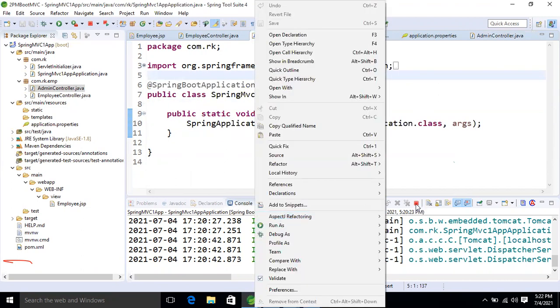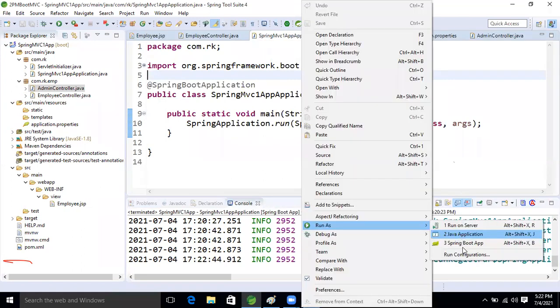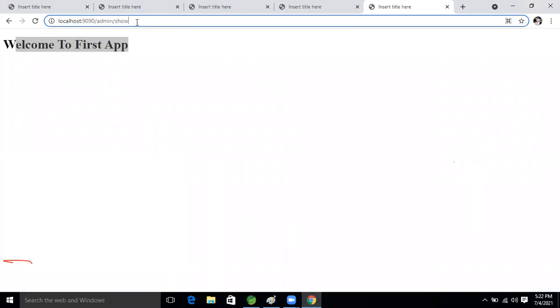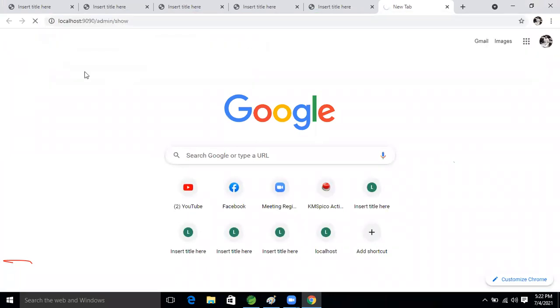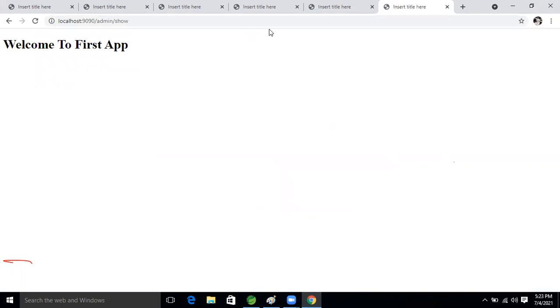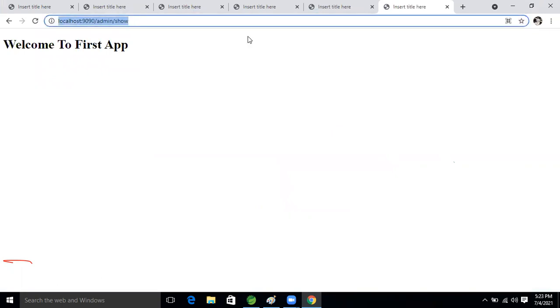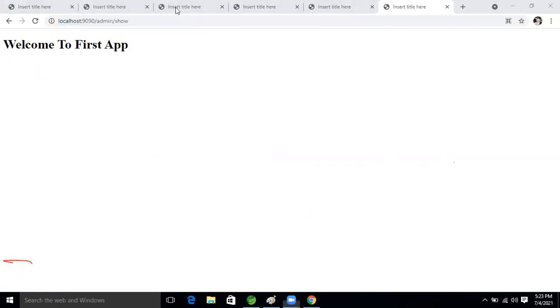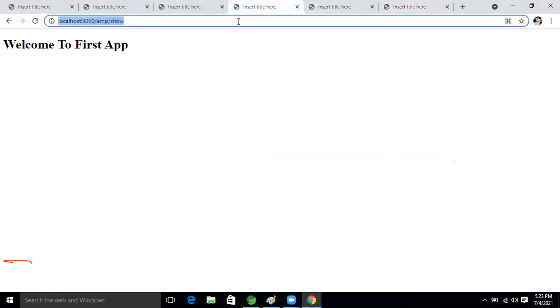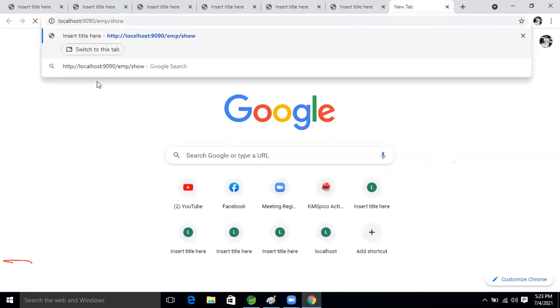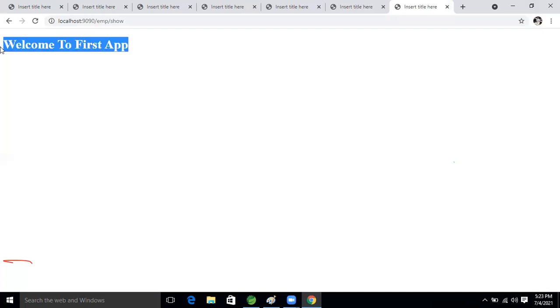Now run the same application, guys, and we are still able to get the result. This is the admin, right? Now I'm opening another tab, hit it and see that we are getting the admin result, right? Same like here, I'm going to take employee in a new tab. Copy this one and paste it in the new tab. Can we get the result here also, guys? Yes, Ravi. So now the thing is interesting or not, guys?